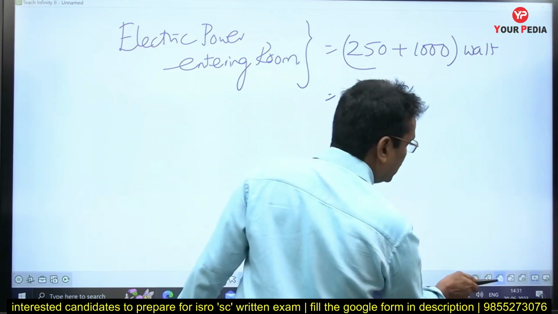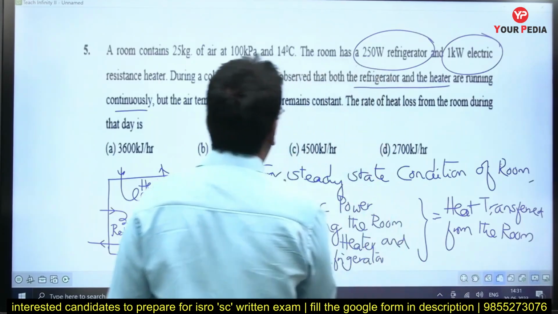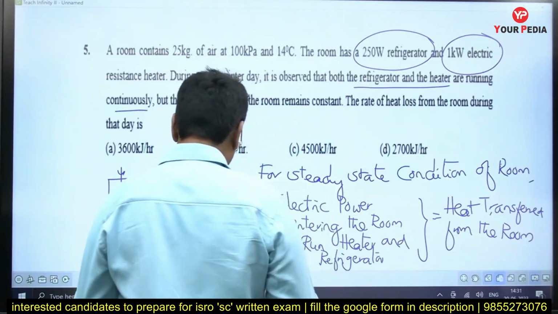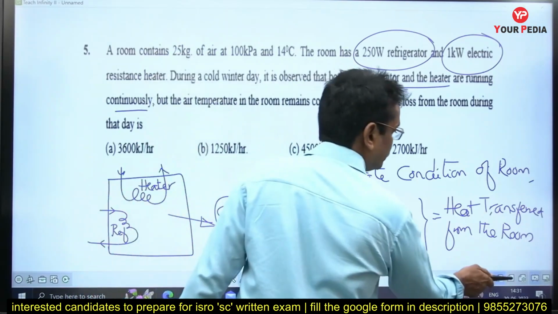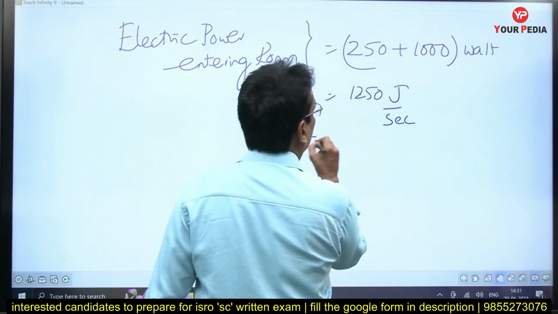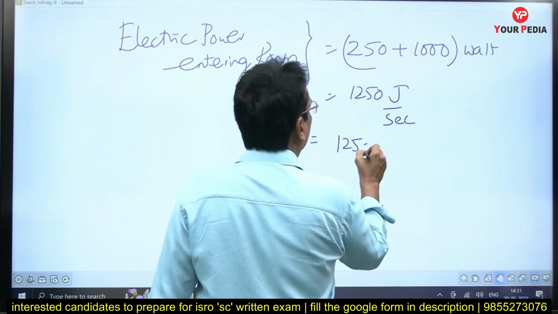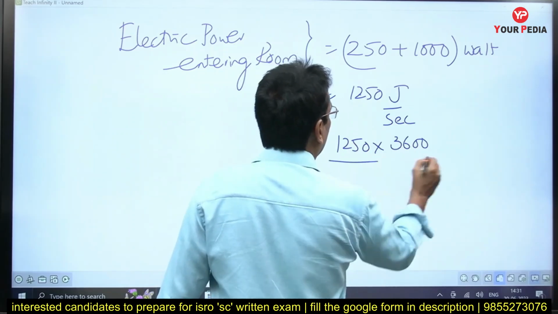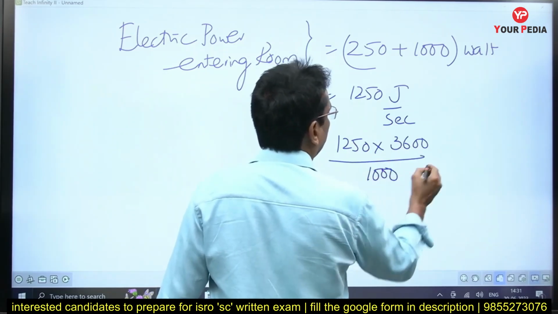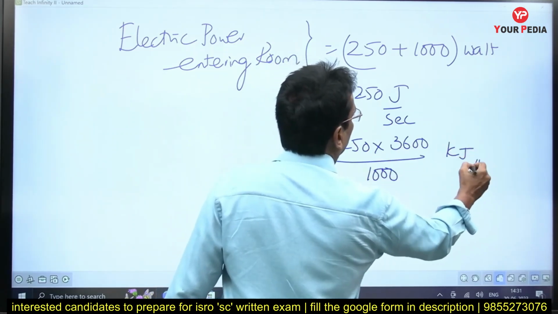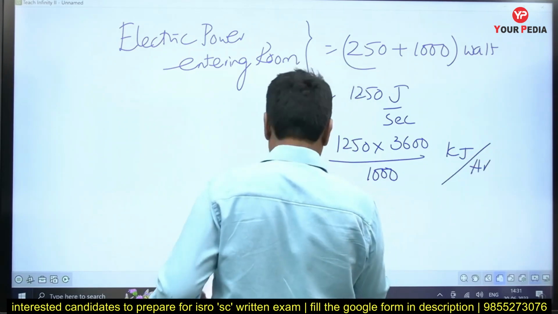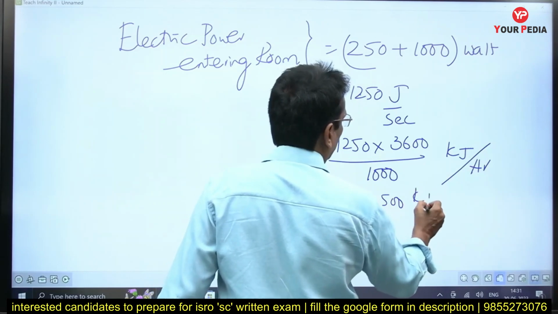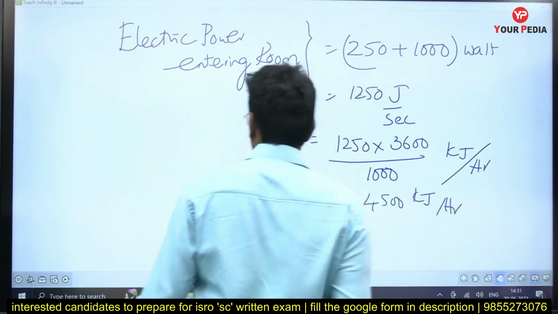But the answer has been asked in kilojoule per hour. So that should be multiplied by 3600. 1250 into 3600, because it is per hour. But kilojoule is asked, so I have to divide by 1000. So it should be equal to 4500 kilojoule per hour. This is the answer. Understand the concept.